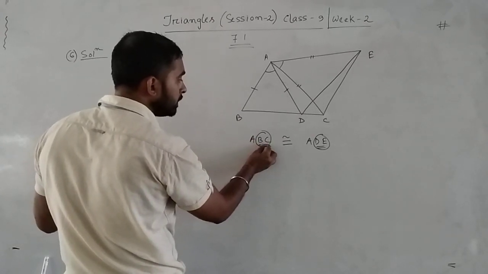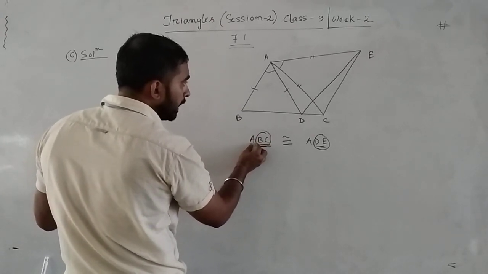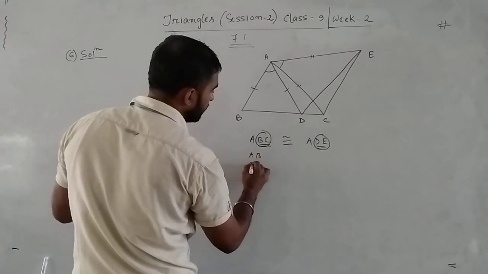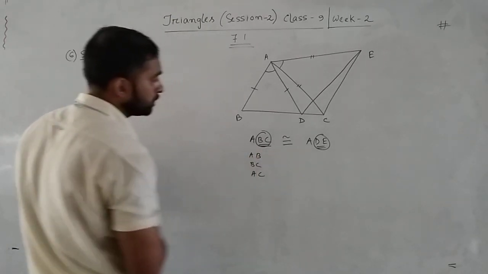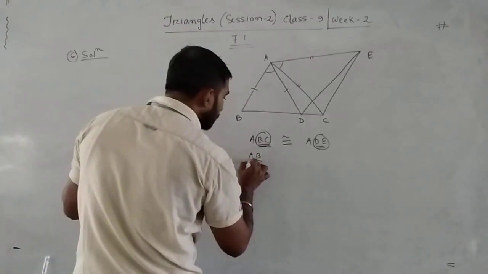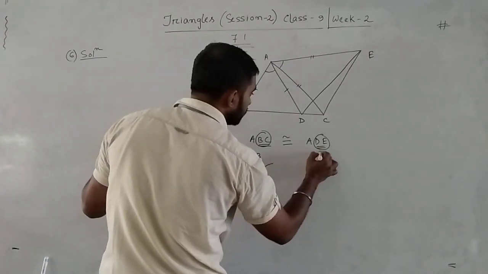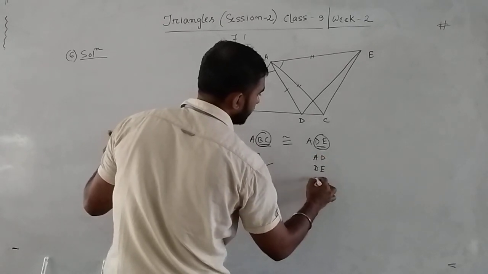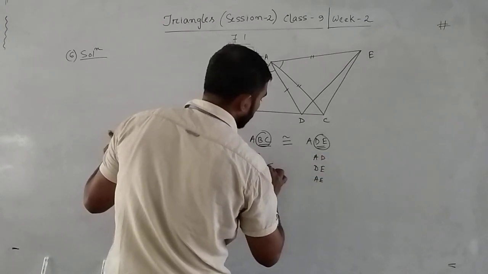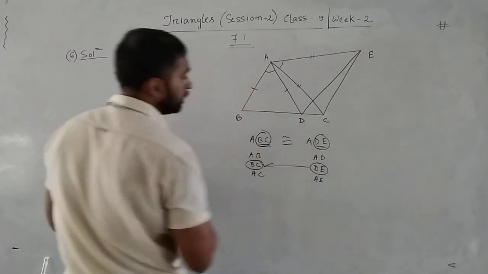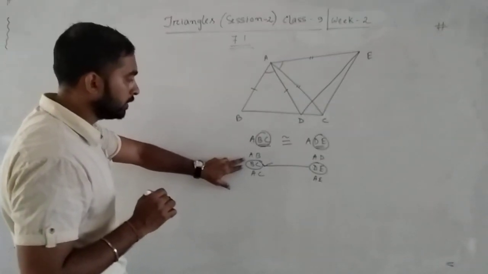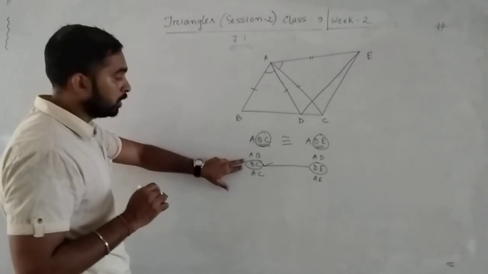Out of AB, BC and AC, AB and AC are equal, given. See, here the sides are AB, BC and AC, out of which we have to prove that BC is equal to DE. And here the sides are AD, DE and AE. We have to prove that these two sides are equal. So out of the three sides, two sides are equal, given, and the third side is not.